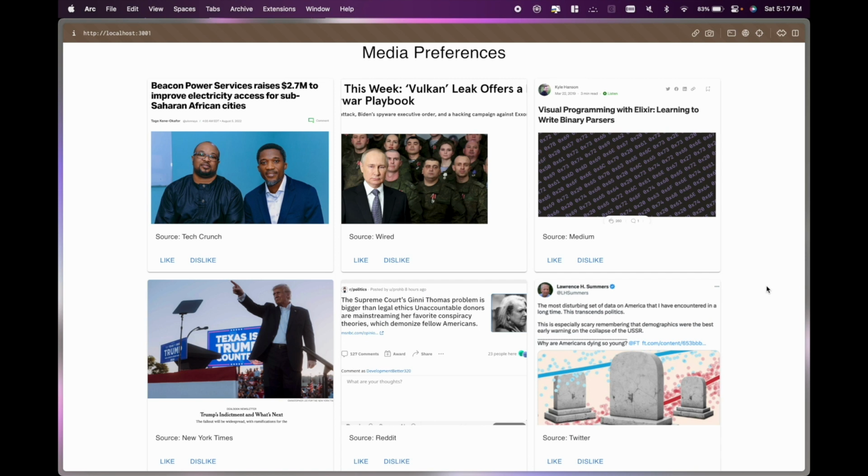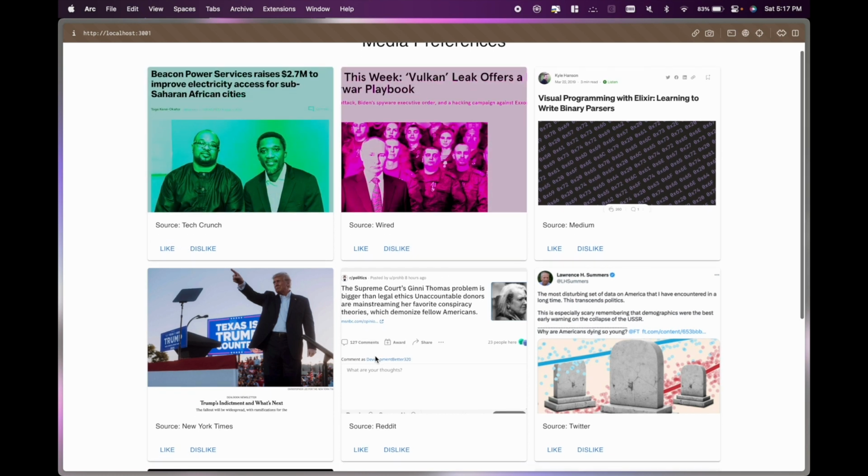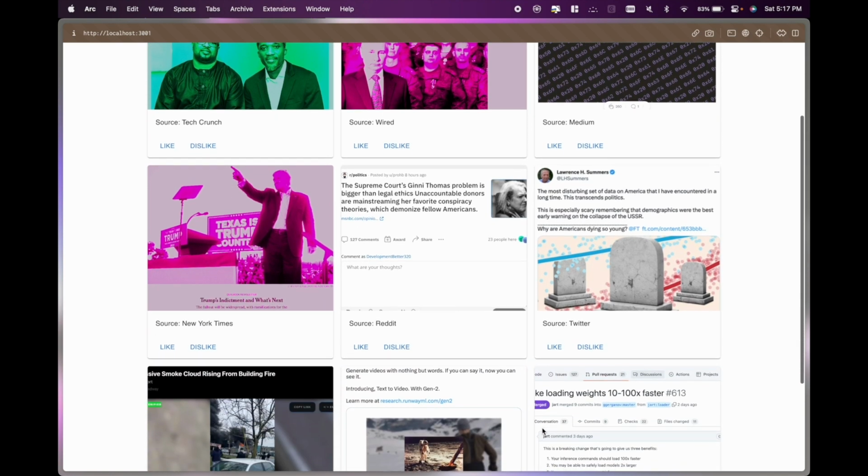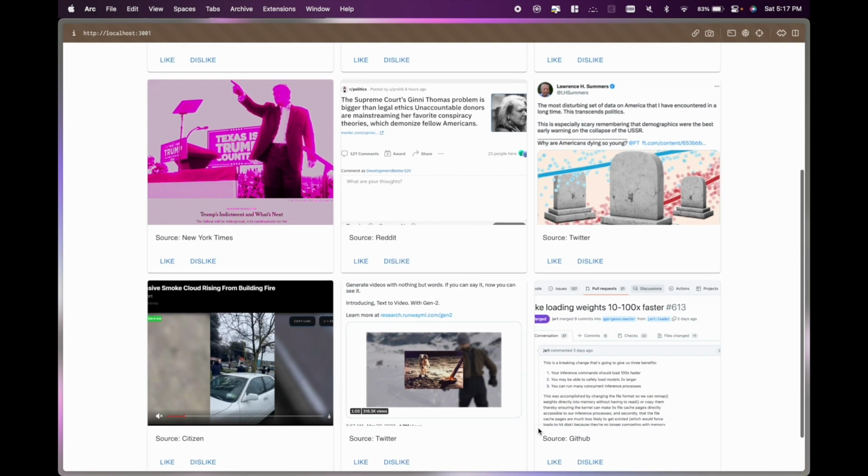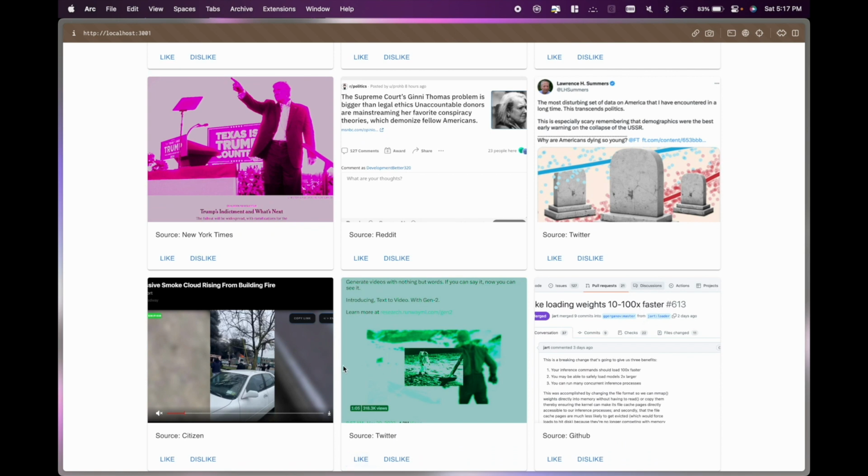Now, to begin with, our user will click through a series of sample media to tell us what they like and what they don't like. This helps our algorithm figure out what their preferences are and helps filter their feed based on that. So if you look here, I'm liking posts that have, say, Generative AI. I'm a huge fan of Runway. I also like to see stuff on Citizen because I like to keep up to date with my local neighborhood.